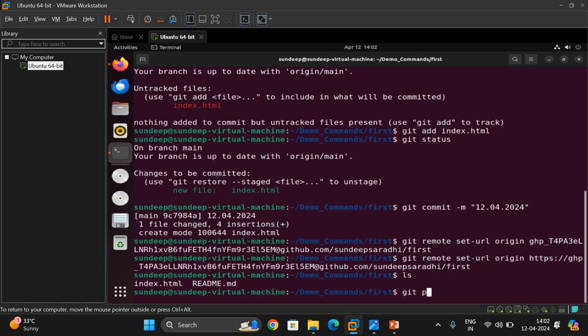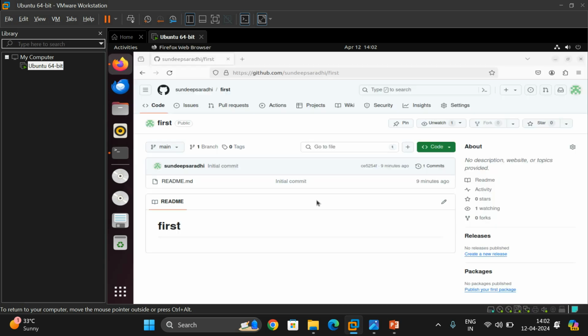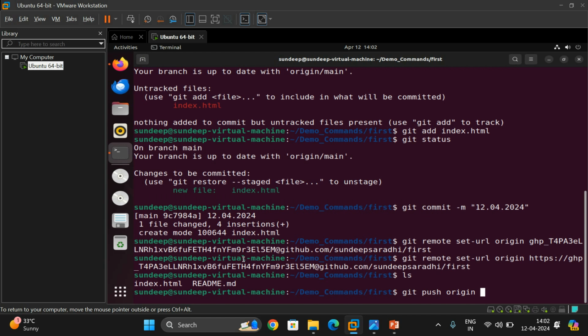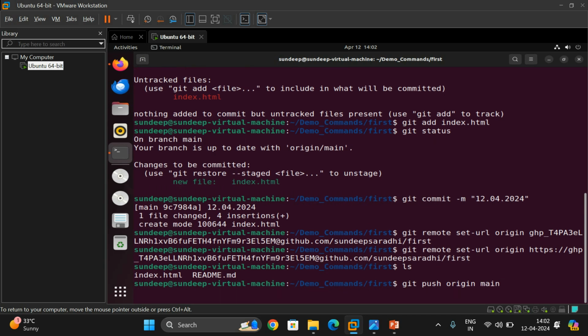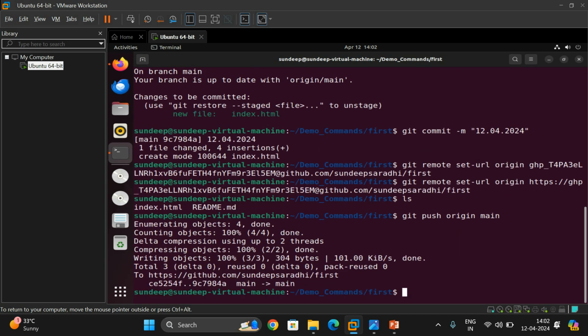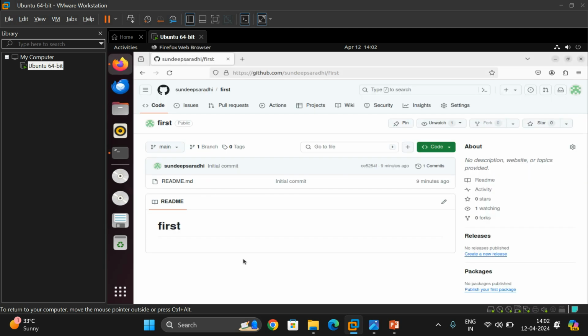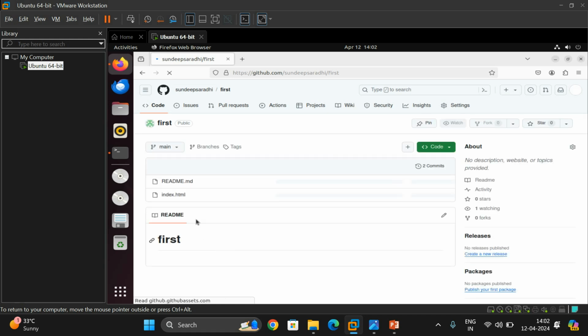So git push origin, and here we need to give the branch name. What is the branch name here? Main. So I am giving main, and automatically the data will be pushed. Now you can see the GitHub, that means the remote repository, is having only one file. Just refresh it, and you will find two files, including index.html.